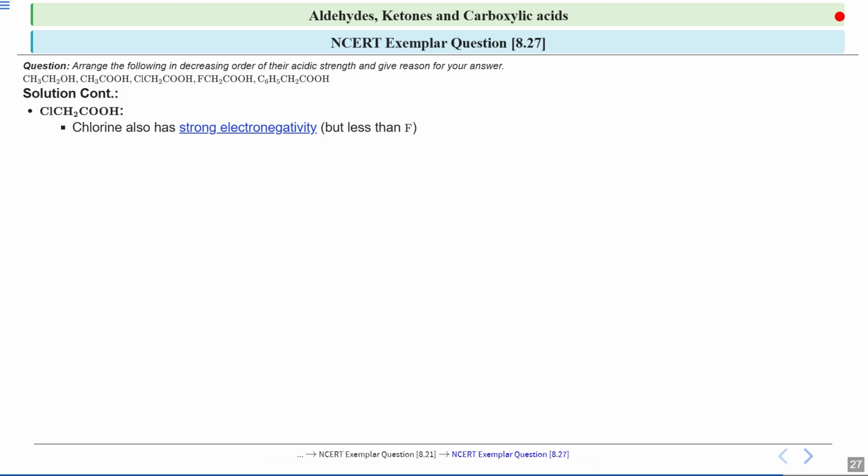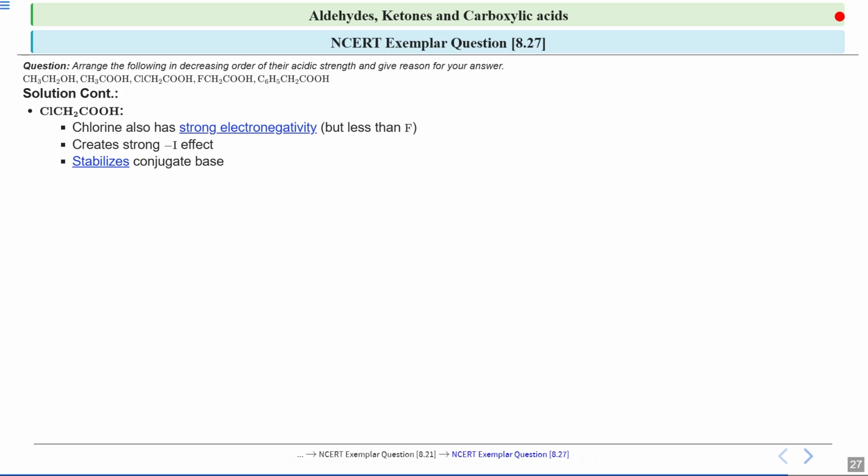This property is important because it influences how the molecule stabilizes its negative charge after a proton is lost. Because chlorine pulls electrons towards itself, it creates a negative inductive effect, that is the -I effect. This effect helps to stabilize the conjugate base which is formed when an acid donates a proton.